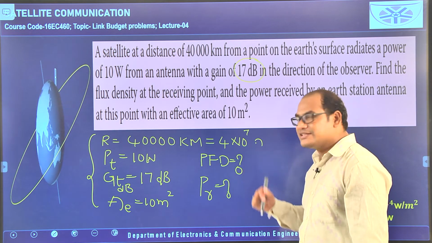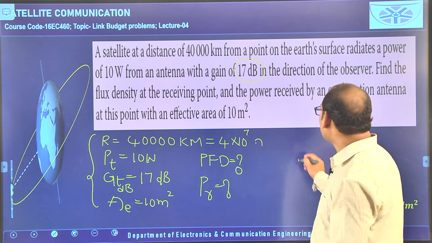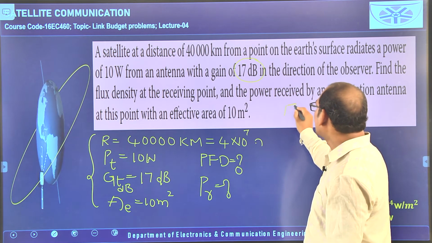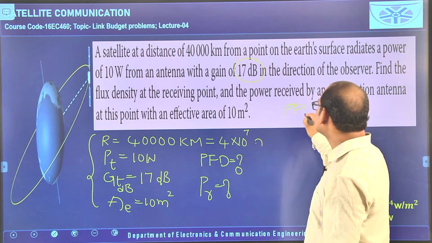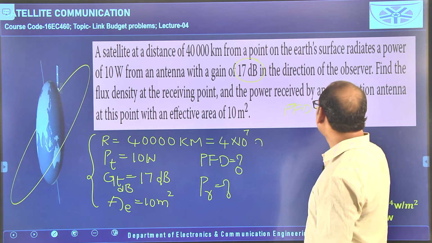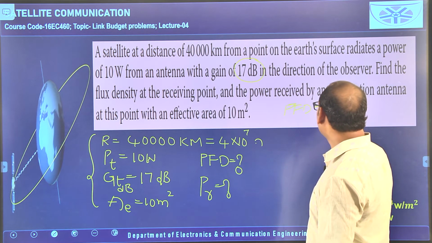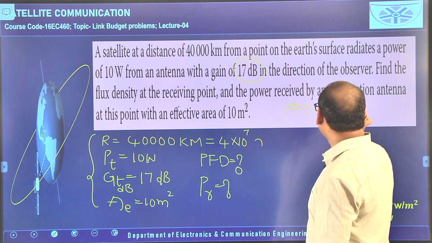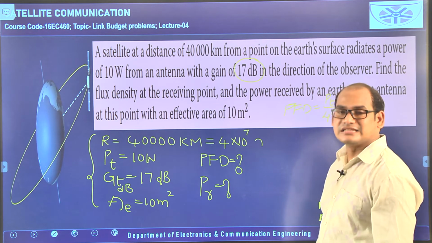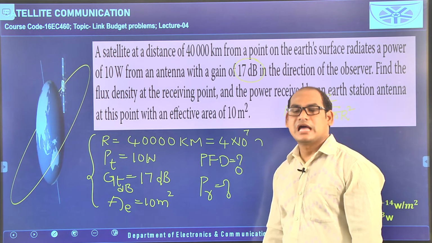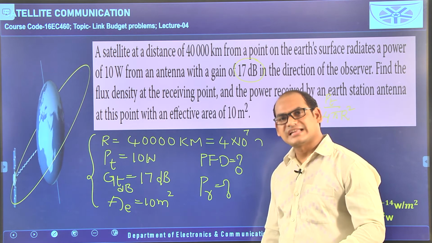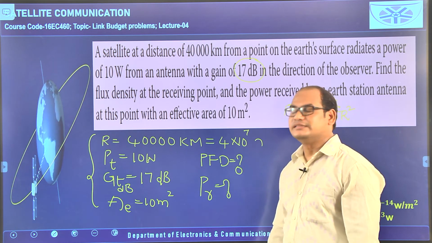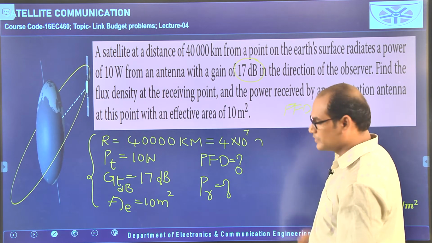With respect to isotropic antenna, the formula for power flux density is given by Pt by 4 pi r square. When GT is not given in the question, or if it is mentioned that it is an isotropic antenna, then this formula is applicable.